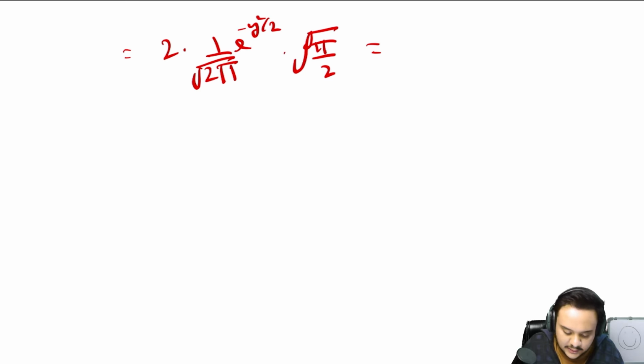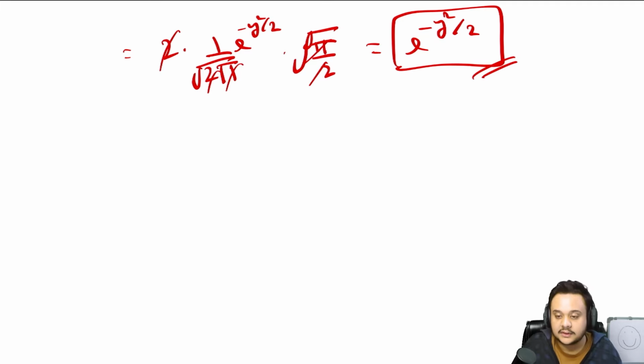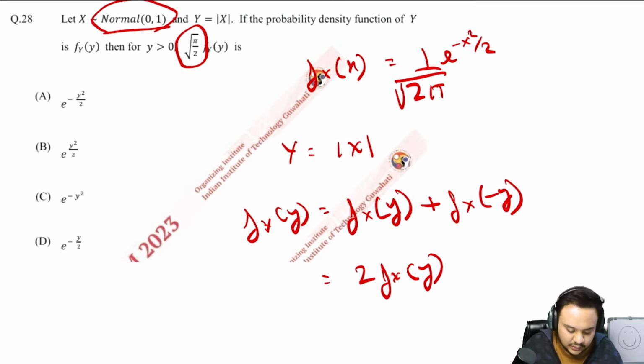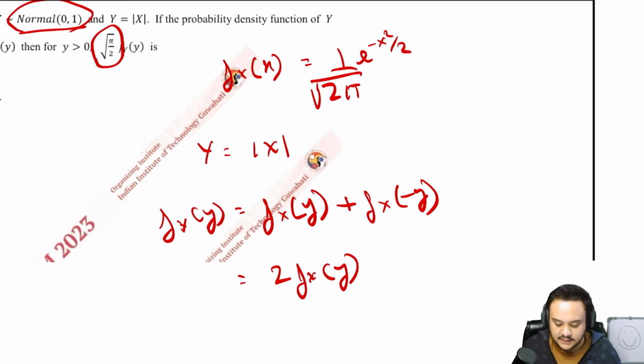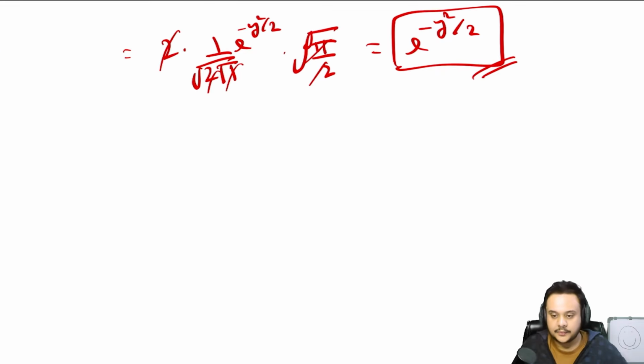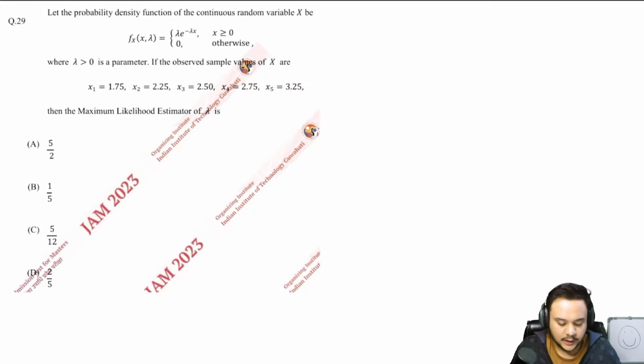So now just solve it. Pi gets cancelled, 2 gets multiplied, and it gets cancelled with the 2 that we had. All we are left with is e raised to the power minus y square by 2. So option A is what matches our answer. Let us move on.